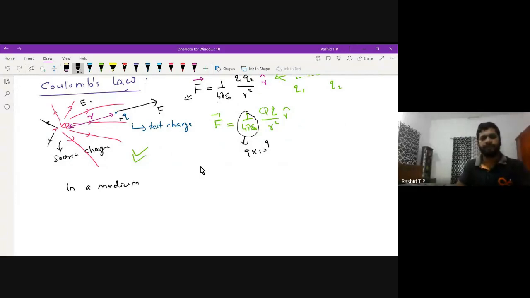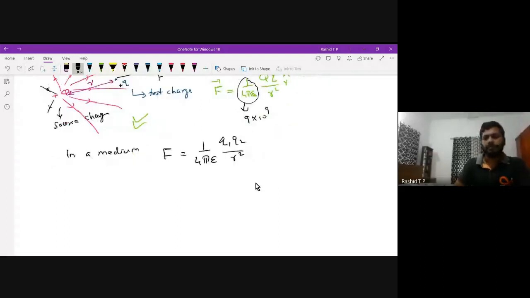That is, F is equal to 1 by 4 pi, and instead of epsilon 0 we write epsilon, Q1 Q2 divided by R square. I am writing the magnitude only. And this epsilon is the permittivity of the medium. You know everything, I just recall it. Therefore, this is the force in a medium, and this one is the force in free space.